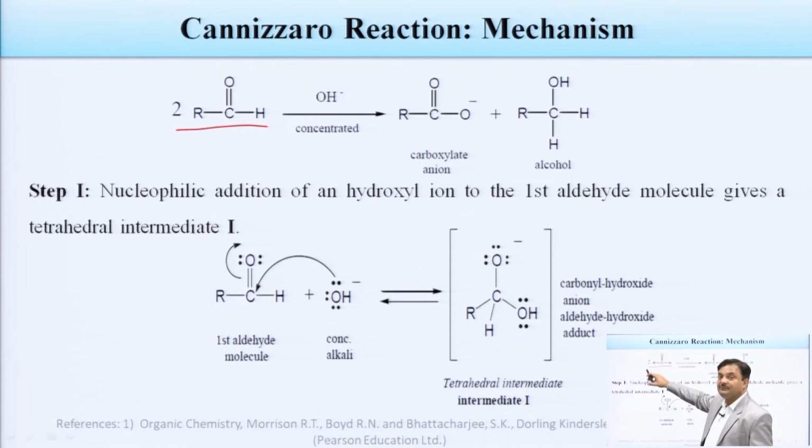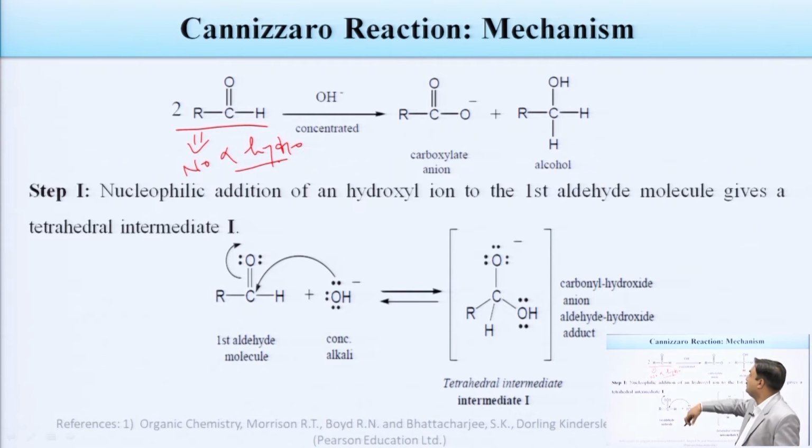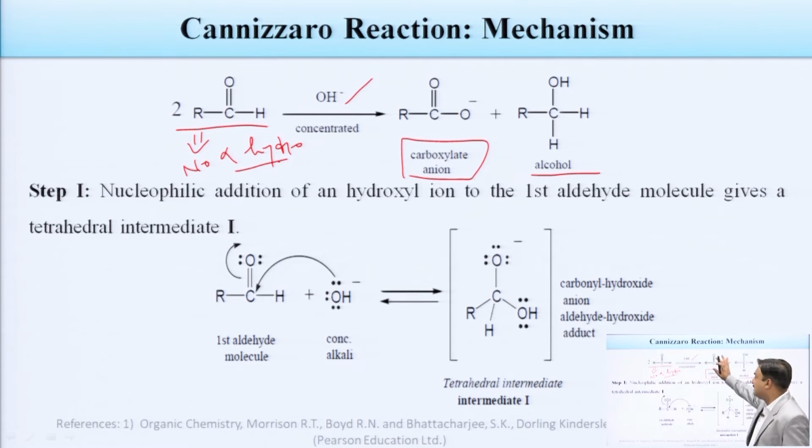The aldehyde is there, and please focus, no alpha hydrogen must be present. In the presence of base, we get a carboxylate anion, which ultimately gives the salt, and we get an alcohol. This is the general reaction for the Cannizzaro reaction. So let us talk about the mechanism.